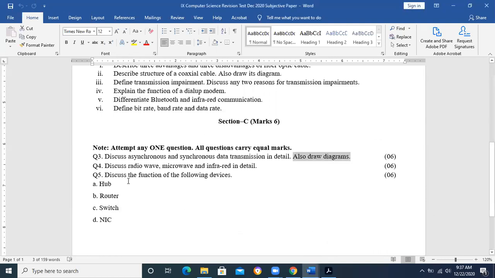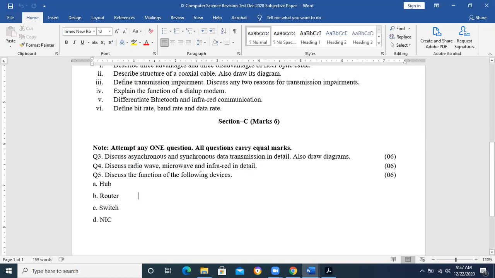Okay. Discuss radio waves, microwaves, and infrared. All the wireless communication technologies we have covered. Over here, I have asked you about radio wave, microwave, and infrared, and over here I ask you about Bluetooth and infrared. Okay, so some repetition is also there, but over here it was in terms of differentiating. That's why this won't be called a repetition, because over here we are differentiating them, but over here we are describing what basically the microwave, infrared, and the radio wave are.